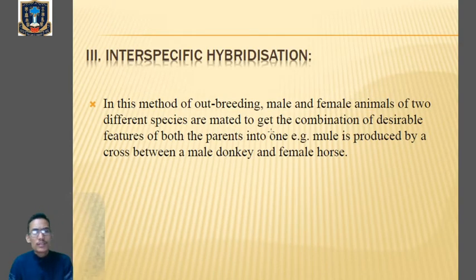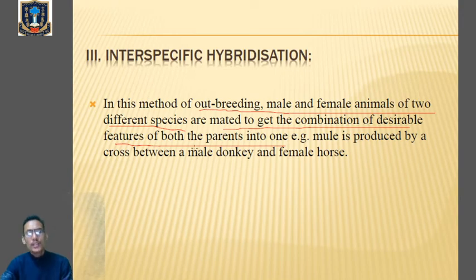Then number three is interspecific hybridization, where we cross between two different species. In this method of outbreeding, male and female animals of two different species, listen very carefully, are mated to get the combination of desirable features of both the parents into one. So in interspecific hybridization, we are outbreeding the male and female of two different species, and in the progeny we can get the characteristic features of both the parents.